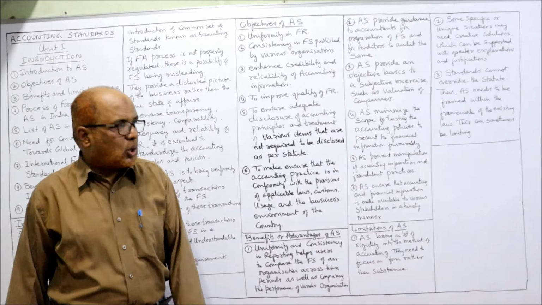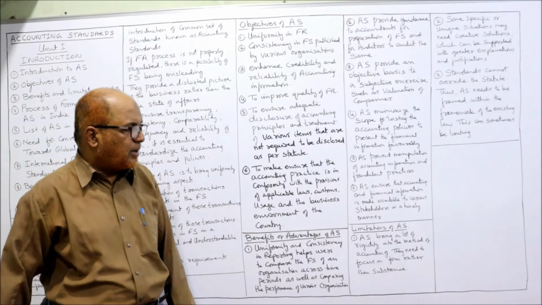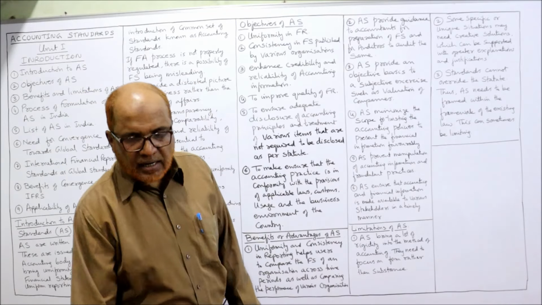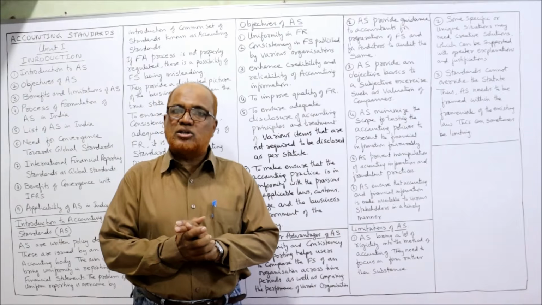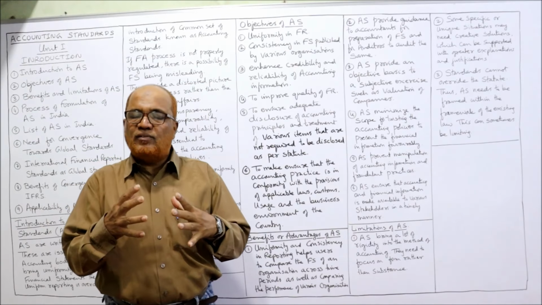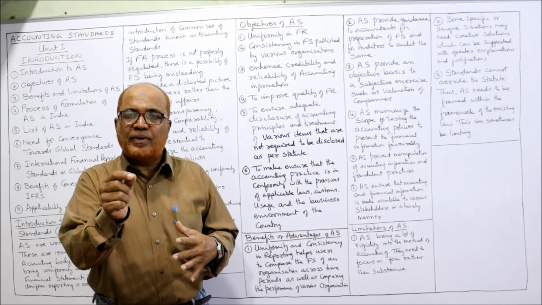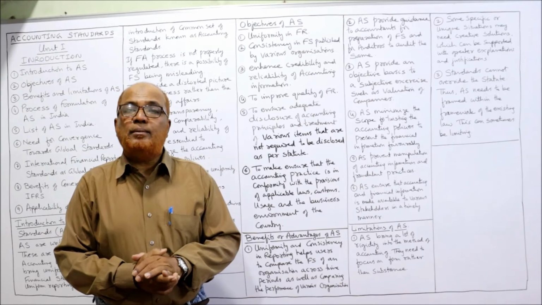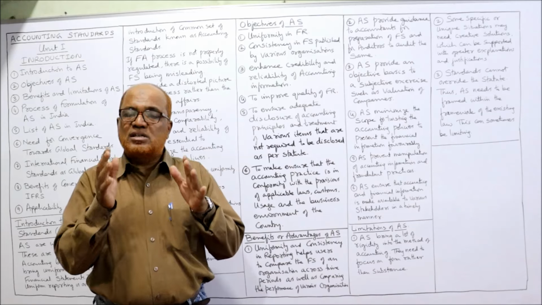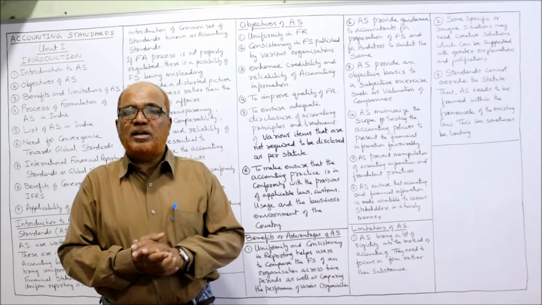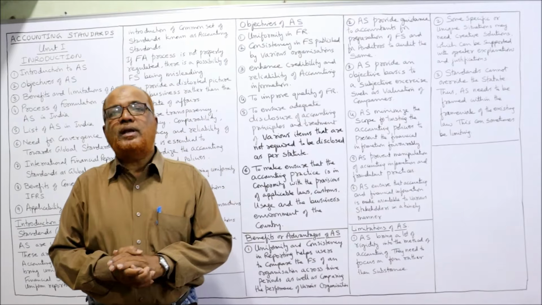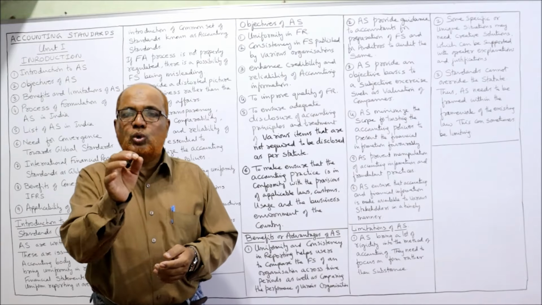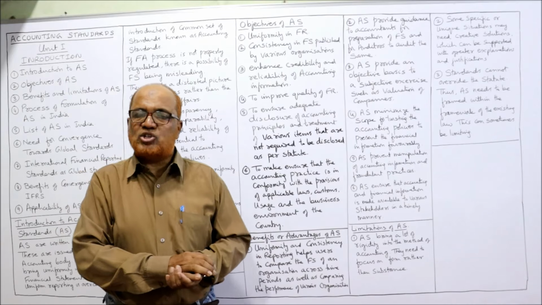Accounting standards ensure that accounting and financial information is made available to various stakeholders in a timely manner. See here, the accounting standard has specified the dates, so that the accounting information should be processed on time and supplied to the user in a timely manner. Because when information is received on time, then decisions can be easily taken. Otherwise, it will be difficult to take the decision. So, accounting standards will make the business houses prepare timely accounting financial statements.